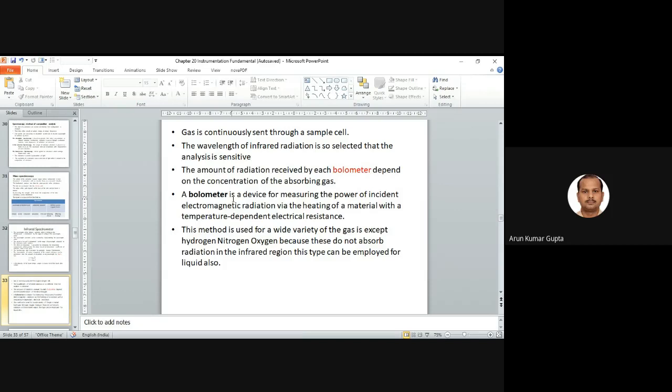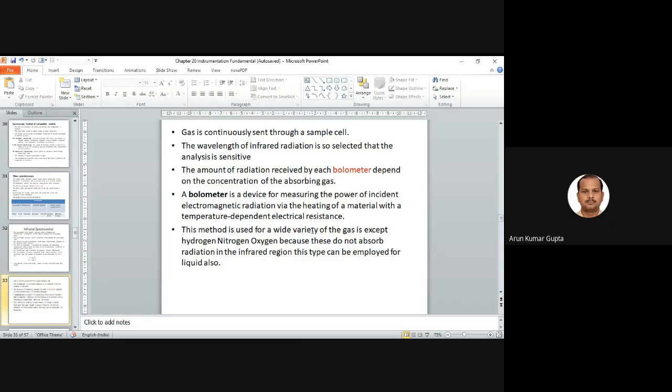So based on this, how much power is generated by the electromagnetic radiation is measured, and this is just because of the heating of the material. So this is a temperature-dependent electrical resistance device. This is known as a bolometer. This is also an important term. So just keep this in mind.